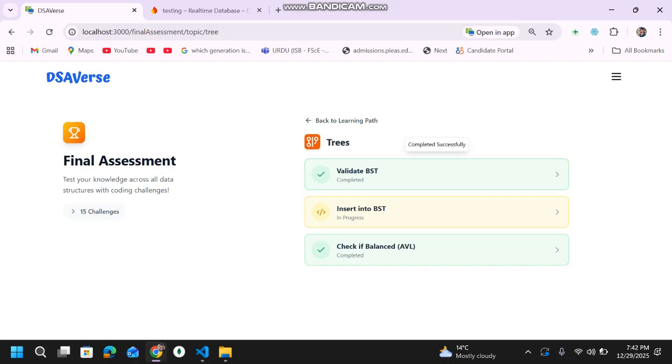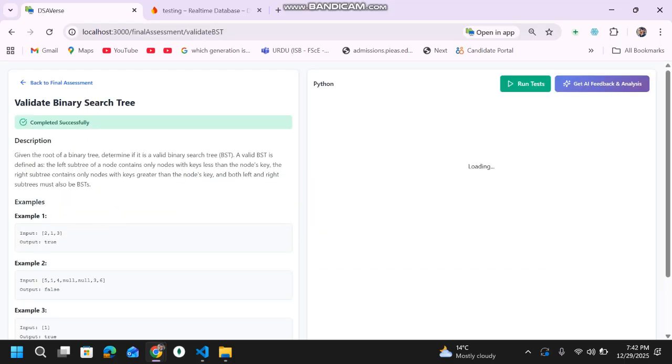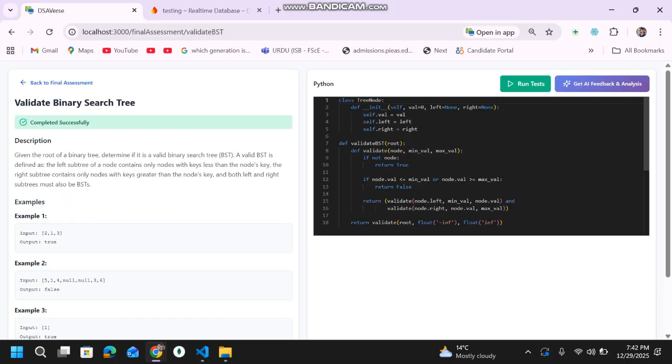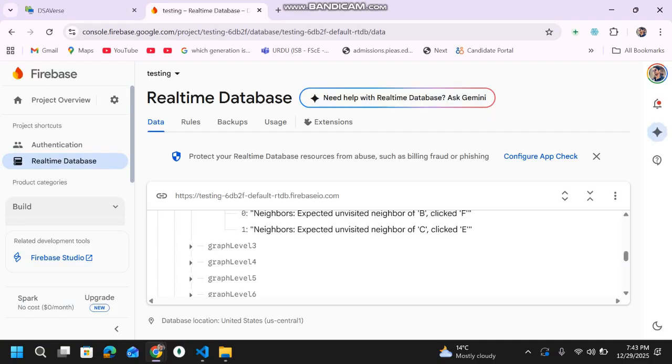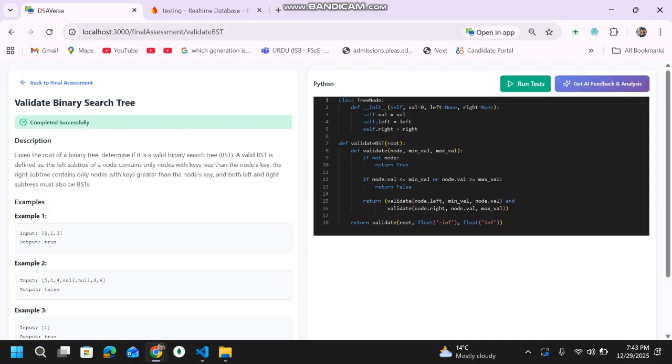This challenge has already been completed. Let me open it for you so you can see. This is a Monaco editor, and look, it has fetched the code you had submitted from the database. Even if your code is unsuccessful and does not pass all the test cases, it is stored. Here you can run the test cases.